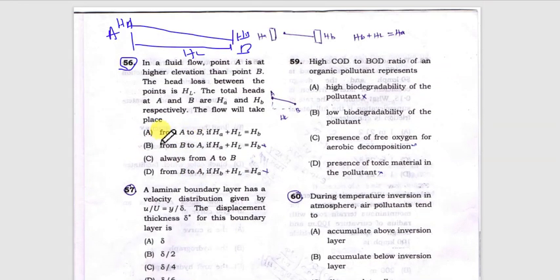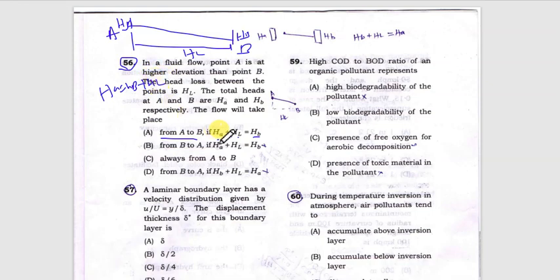The flow will happen from A to B if HA plus HL is equal to HB. Now what will happen? For flow to happen from point A to point B, HA should be higher than HB by the HL amount. That means HA should be equal to HB plus head loss.